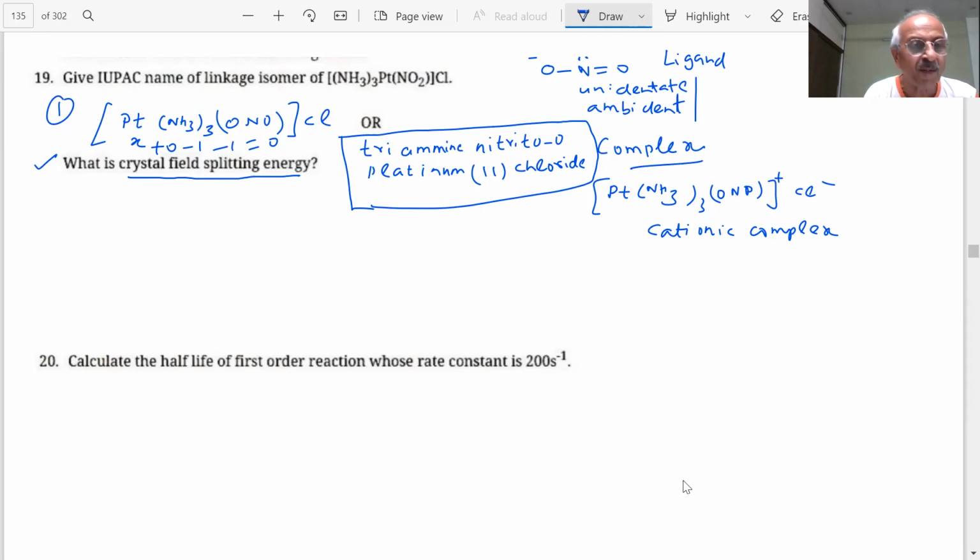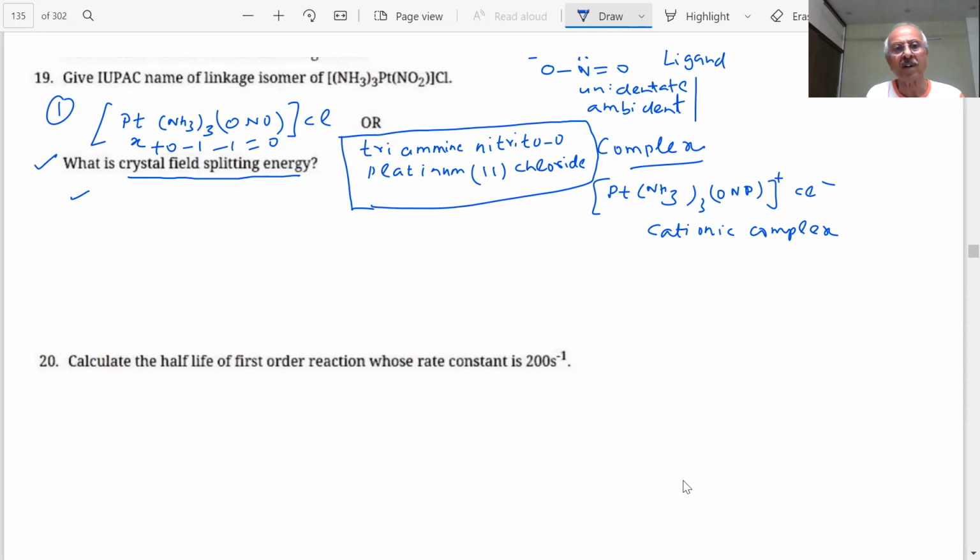So the correct definition you can check in the NCERT, but we have already given you. When the ligands form coordination compounds with the metal ion, students, the d orbital degeneracy is destroyed. They split up into two sets of orbitals, one lower and other higher. The energy gap between the two sets of orbitals is called crystal field splitting energy.